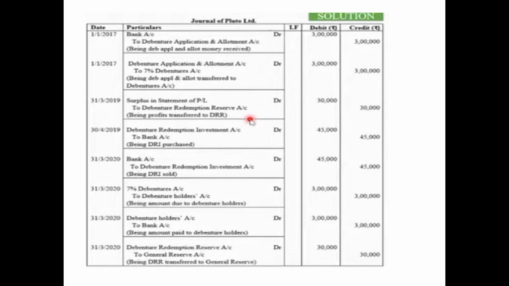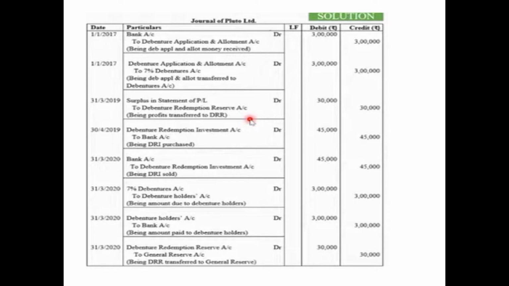Soon after this, on 30th April 2019, that is in the next accounting year, since no other entry is there, we'll purchase the investment: debenture redemption investment account debited 45,000, that is 15% of the total face value maturing in the year of redemption, to bank account 45,000. So just before the redemption on 31st March 2020, these investments will be sold off. On 31st March 2020, the entry for investment sold will be bank account debited. That's the reverse entry. Bank account debited 45,000 to debenture redemption investment account 45,000.